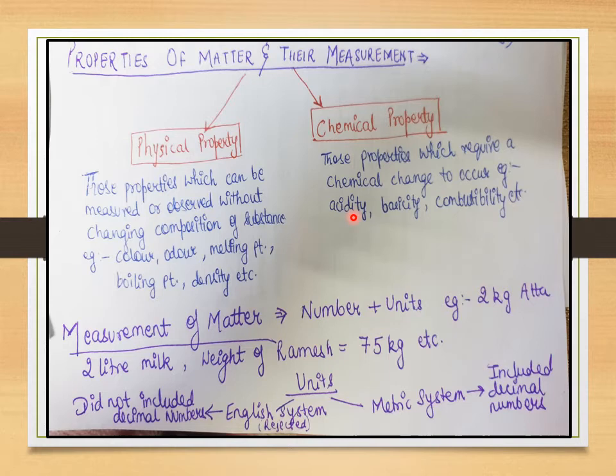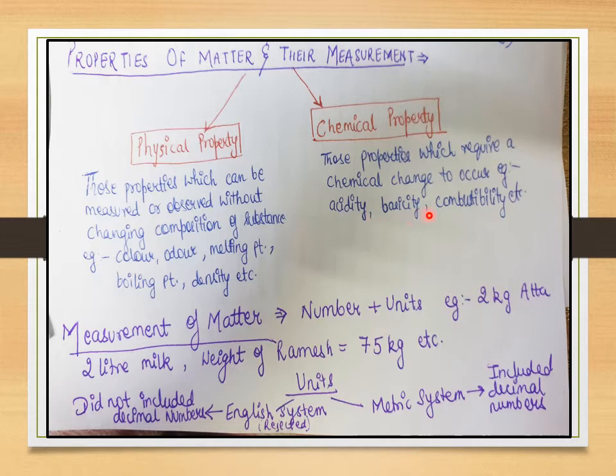So what you have done is add another chemical called a base to verify whether the liquid that is given to you is an acid or not. That means you are changing the composition of the substance, you are changing chemically the composition of your acid. That is why what you are observing is the acidity of the acid by reacting it with a base. So this acidity, which is the property of all acids, is basically a chemical property.